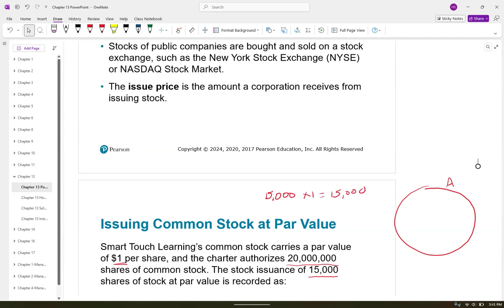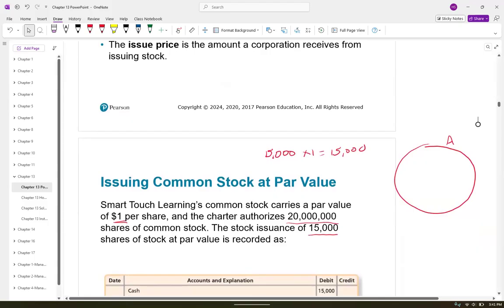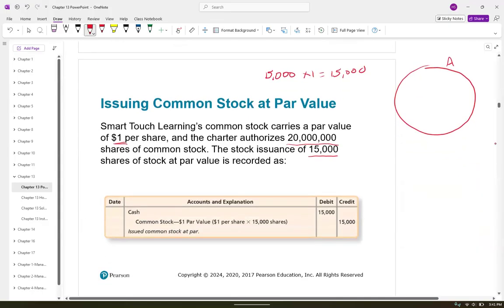We're going to debit cash. It's the first thing we're going to debit because we are getting cash from this transaction. We're the business, and somebody else is investing in us. So we will credit the account called common stock, $1 par for 15,000. This one's super easy because it was issued at par, which is probably almost never going to happen.